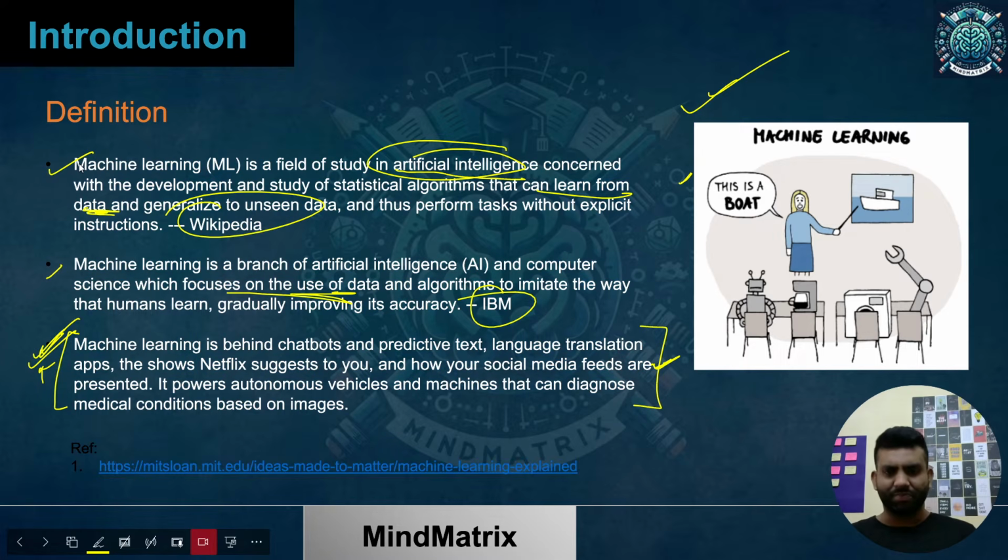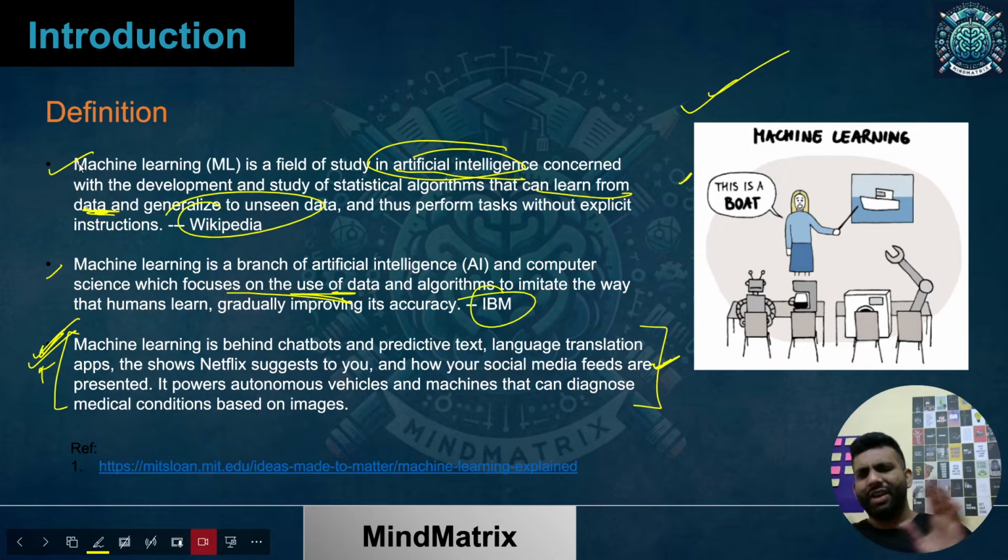It's a gradual process: when you train a machine learning algorithm, initially its performance won't be good, then slowly you'll see it performing better, and later you'll get good accuracy. That's how the algorithm learns from the data. I hope a basic idea is clear.